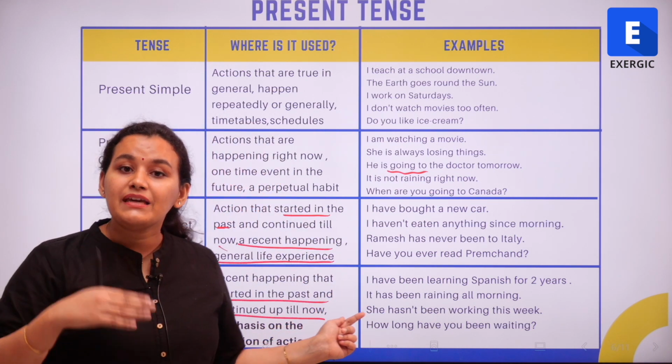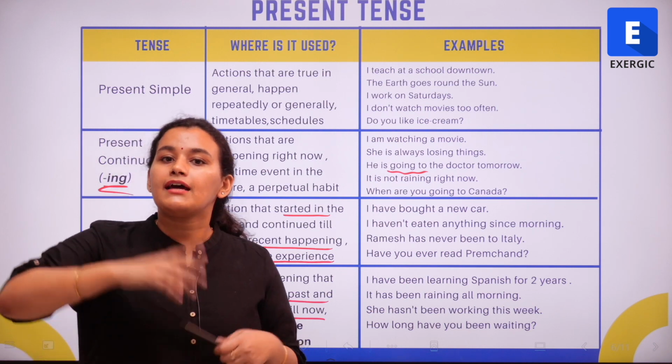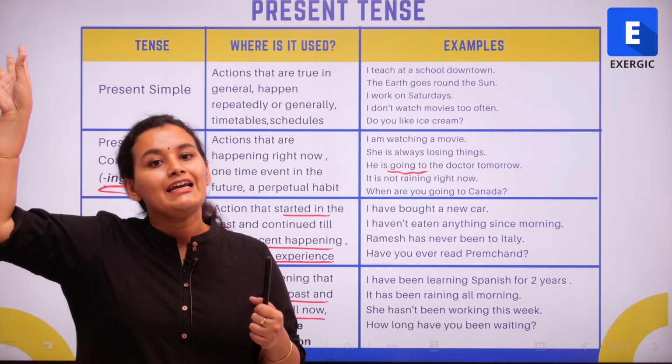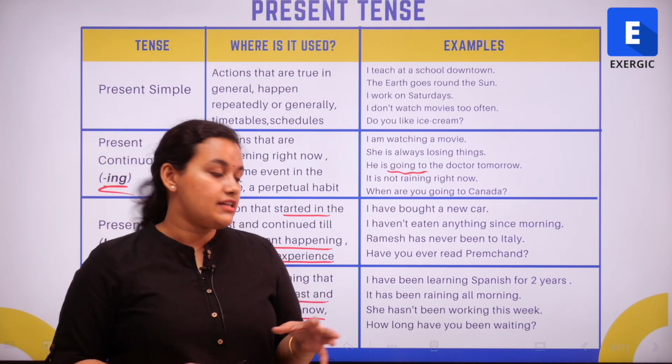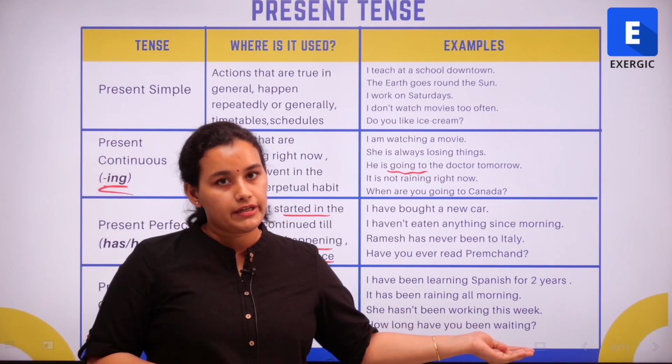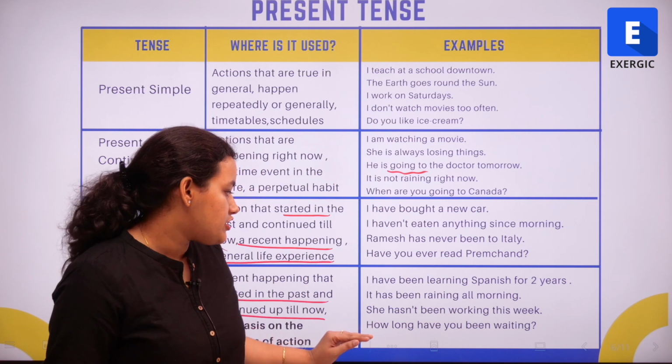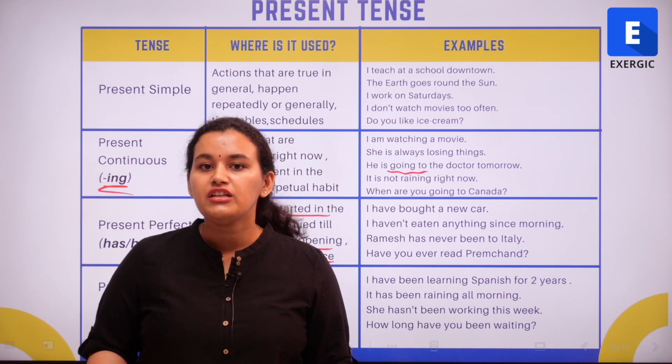Similarly, it has been raining all morning. So sometime in the morning, it started raining and it has been raining all morning. A negative sentence: she hasn't been working this week, right? A question: how long have you been waiting?